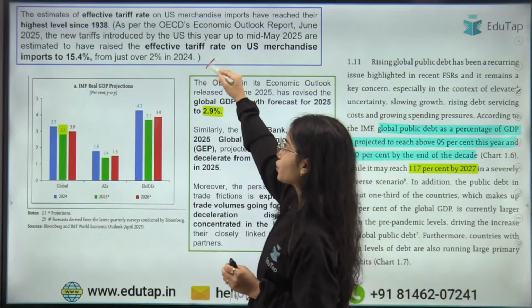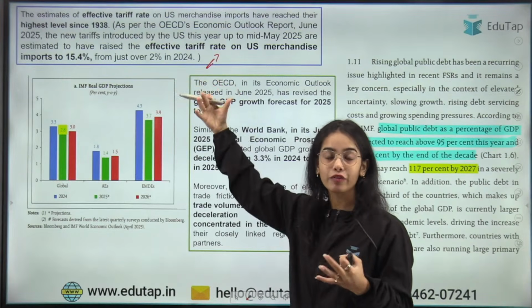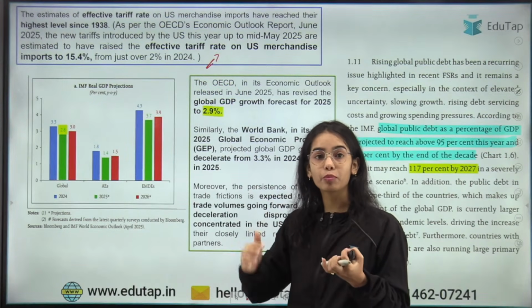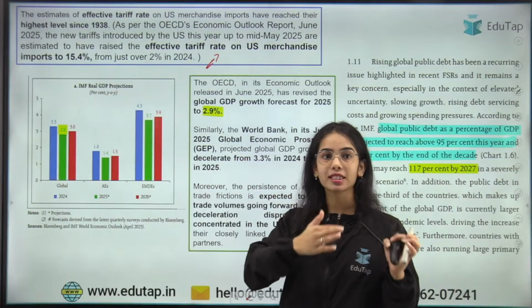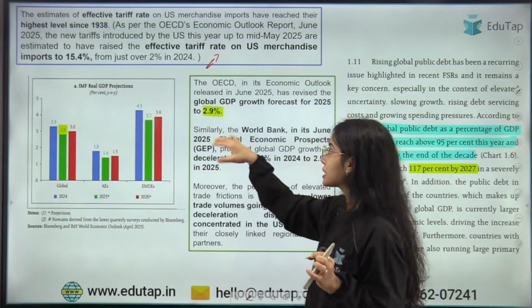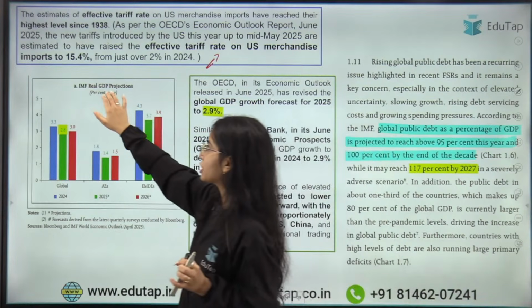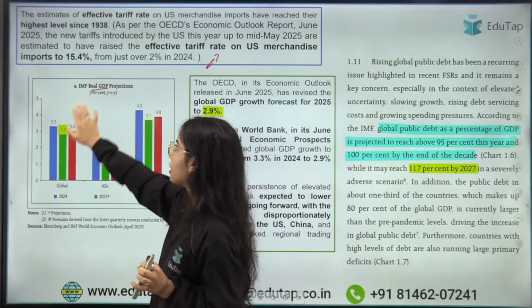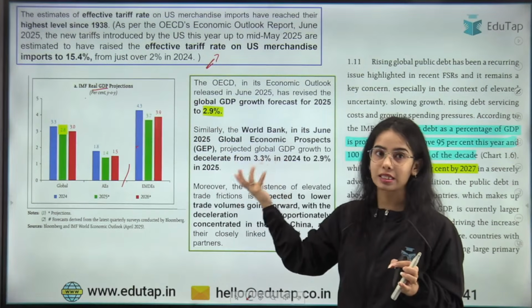This is the data for the US in regards to the tariff that the US is imposing. So the US has imposed very high tariff, due to which, as compared to 2024, the tariff has increased immensely. Okay, next is the growth forecast that has been given. The real GDP projections have been given by IMF, OECD and the World Bank. This you have to remember.